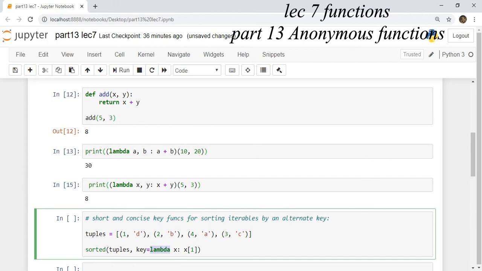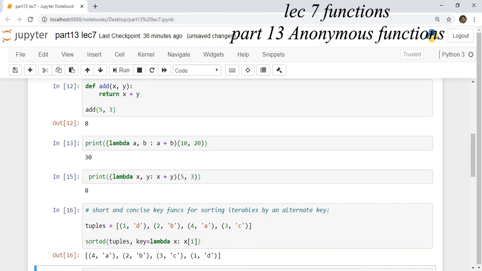So what the lambda function is doing is accessing the second element of the tuple and giving output to the key function. Then that key function is giving output to the sorted function of the tuple, according to d, b, a, c the tuple is sorted using the sorted function, and the output is given. You click on the cell, run the cell. You can see that sorting is done according to the second value.